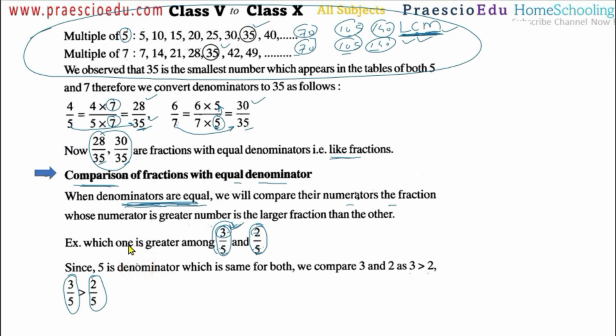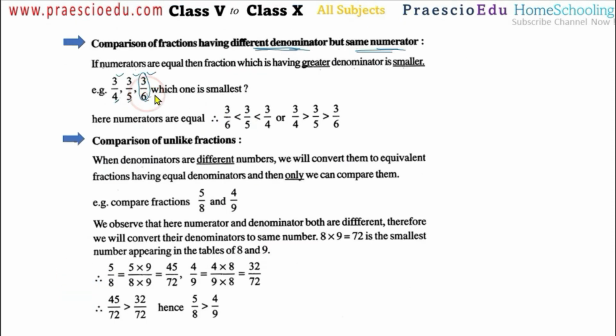In the earlier case the numerator is greater, so the fraction is greater. Greater numerator, greater fraction. Here, greater denominator, smaller fraction. I think you understand this one. A greater denominator means the 3 is being divided into more equal parts.